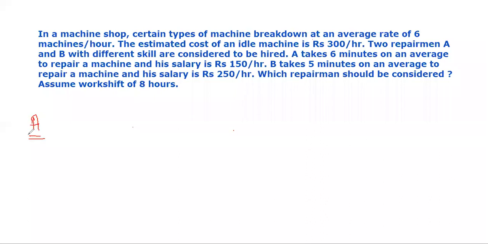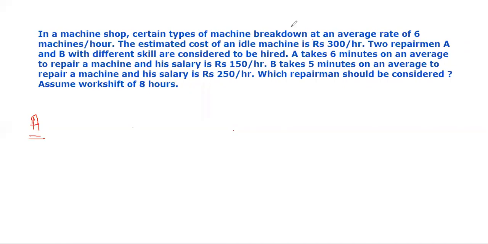considering the repairman A. Okay, so can anyone tell what is the arrival rate in this question? In the previous question, it was given that trucks arrive at 6 trucks per hour, or I think 8 trucks per hour. I don't remember. But can anyone tell what is the arrival rate? Yes, the arrival rate here is 6 machines per hour. Machines break down at the rate of 6 per hour. Therefore, those machines will arrive to the repairman.